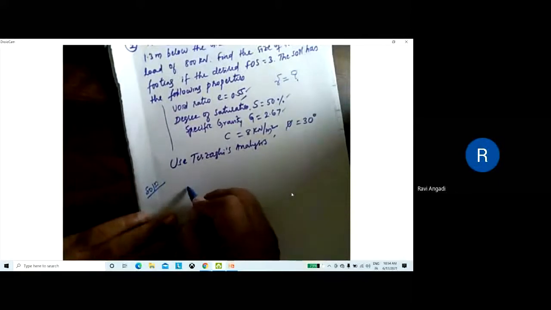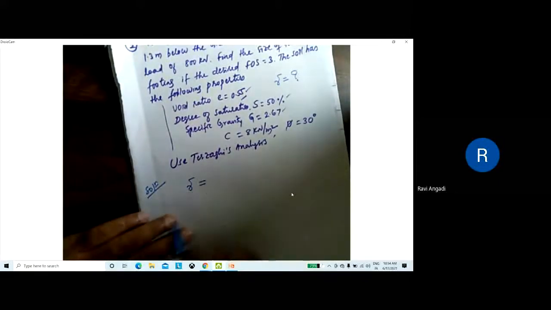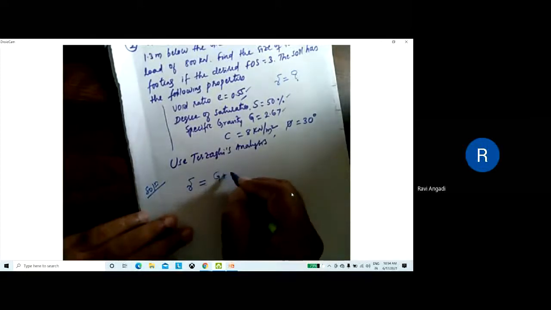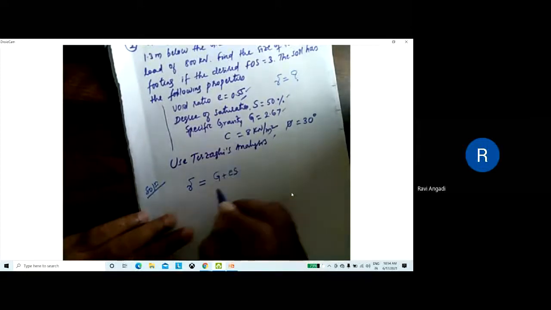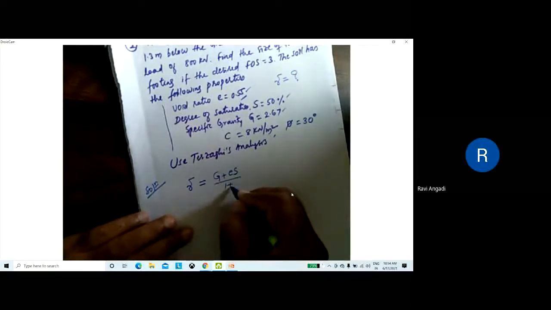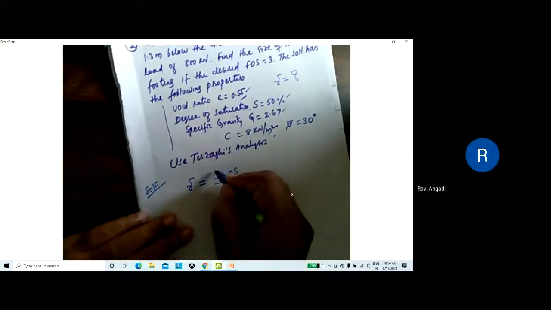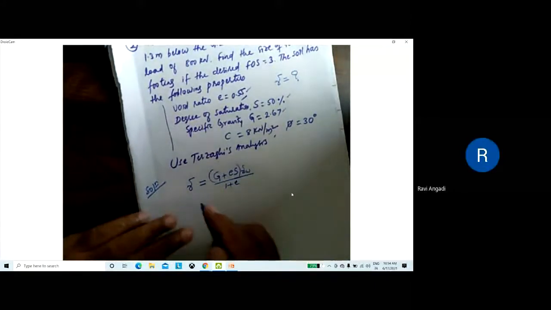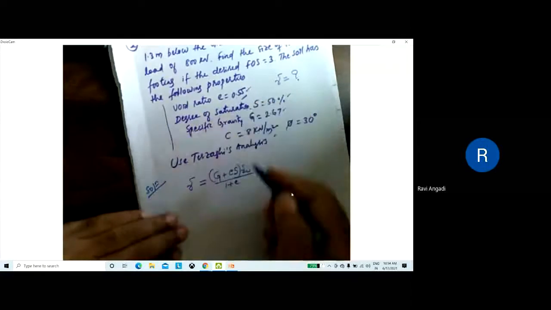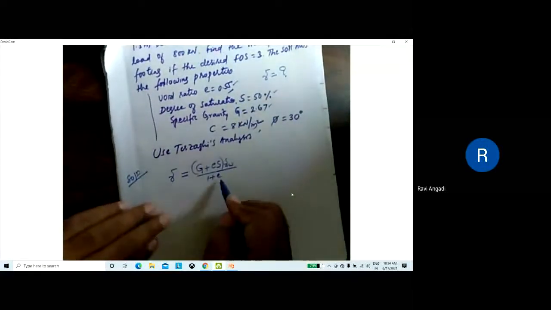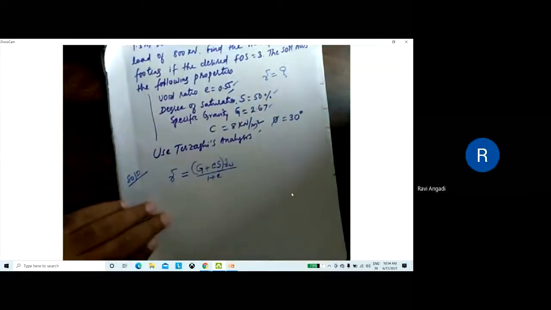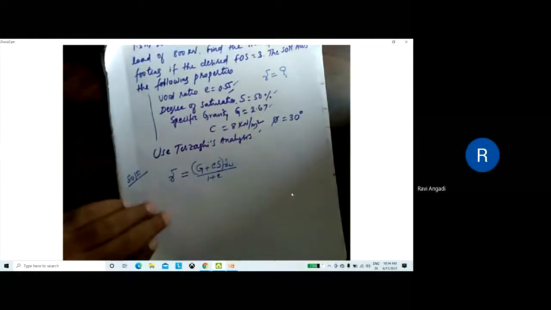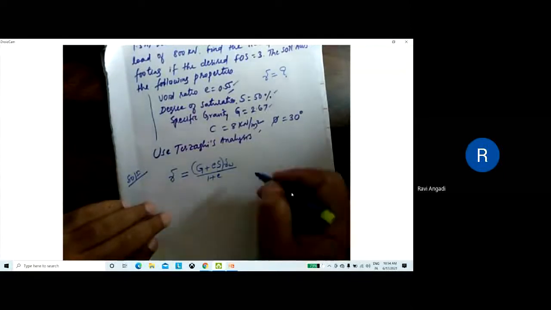You recall, you know this formula for gamma from the basics of geotechnical engineering. Is it gamma equals (G plus e S) into gamma w divided by 1 plus e? Have you remembered this formula? Yes, sir. You have to remember these formulas also. Sometimes they will give it in this form. That time you just have to use this formula and calculate the gamma. In absence of gamma, you need to calculate it by using this data. Okay, you have to remember these equations. Now you can easily calculate.